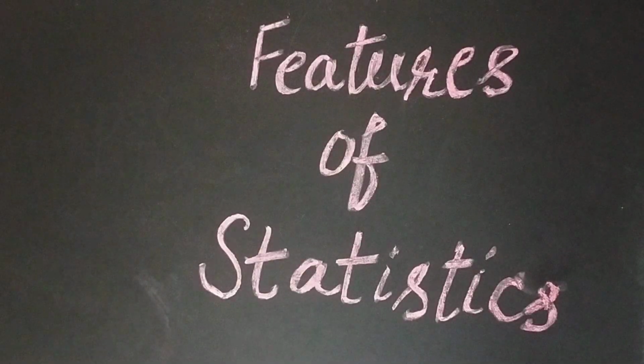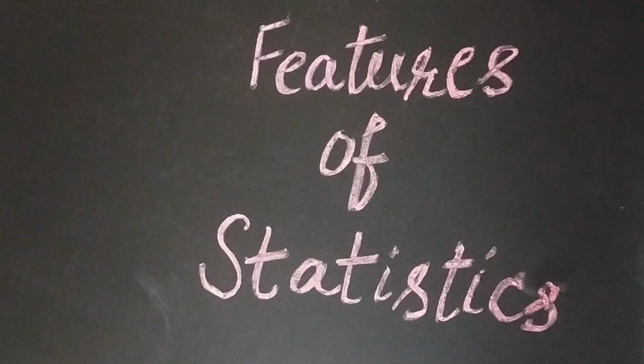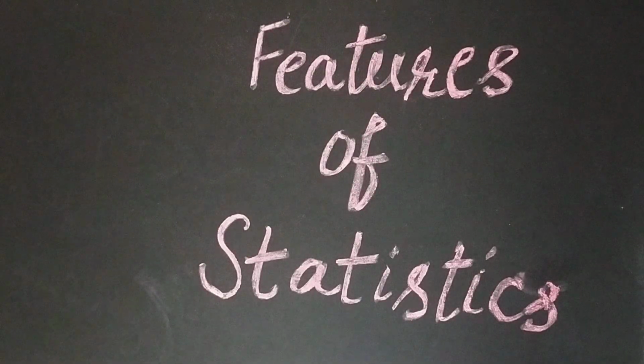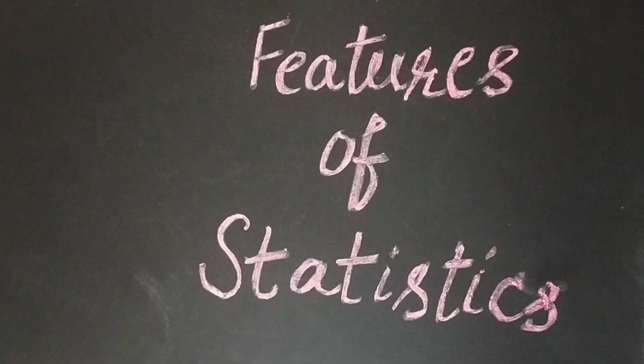So next one is statistics are affected by multiplicity of factors. Actually, there are several factors that affect a phenomenon. For example, your attainment in the exams is affected by many factors: the number of hours you put in, your intelligence, then how you are reading, your pattern, right? Similarly, let us take another example, the production of wheat.